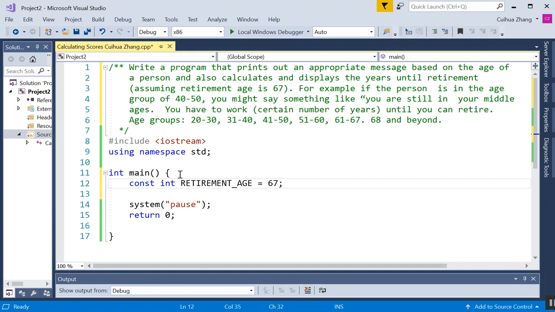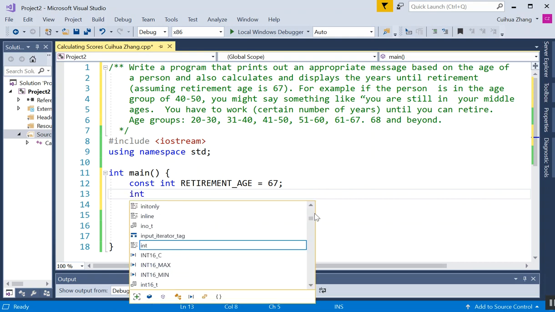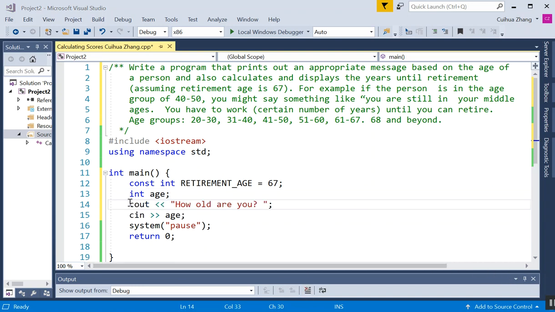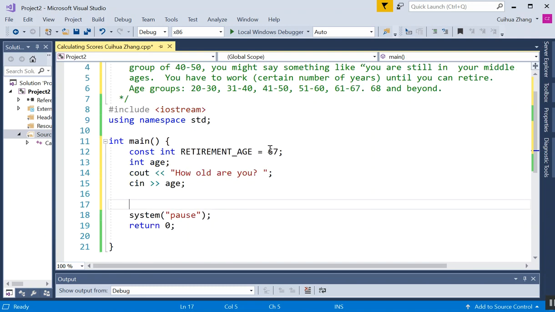Okay, we got that done. Let's start from the beginning. First we need to ask the user to enter an age, right? So we declare a variable named age, which is an int, and then we ask the user to enter it and we get it. So, how old are you? And then we read the age by using cin. And now we begin to do the if-else statement.